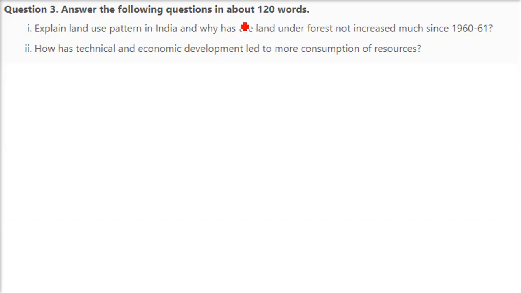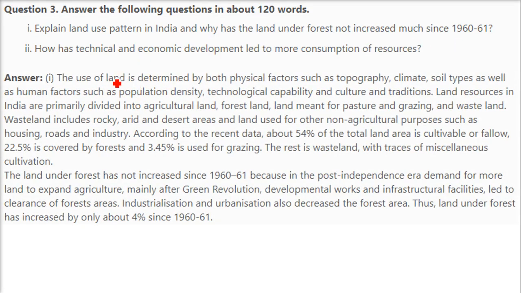Answer the following question in about 120 words. Explain land pattern used in India and why has the land under forest not increased much since 1960-61. So the use of land is determined both by physical factors like the topography, the climate, the soil type, mrida, as well as human factors: the population density, technological capability, skill of the people, culture and the traditions.